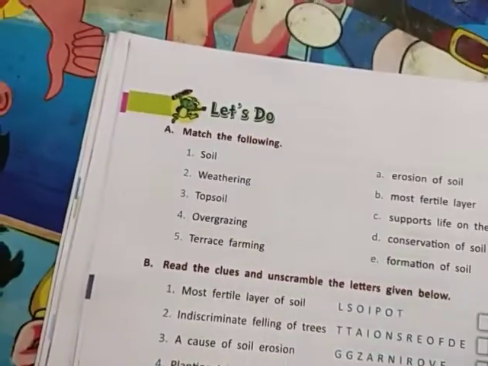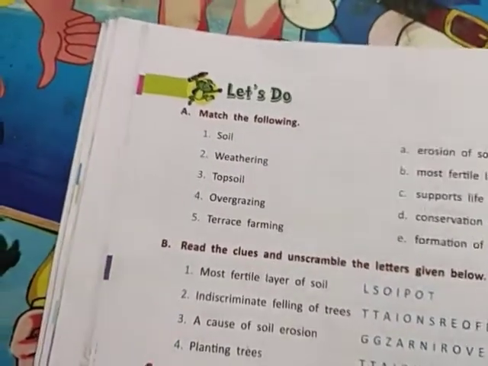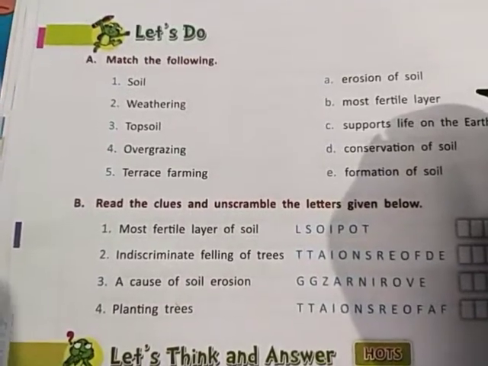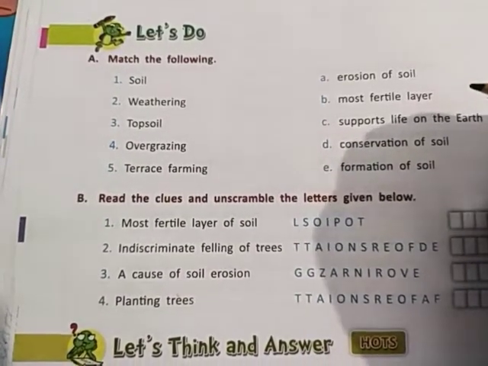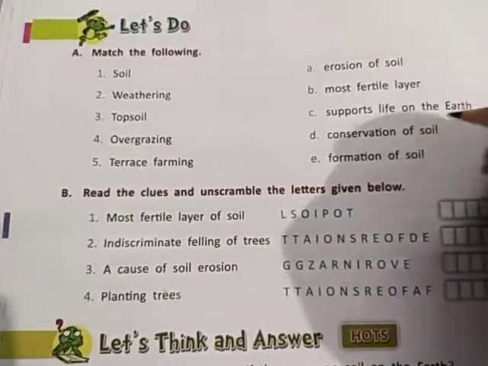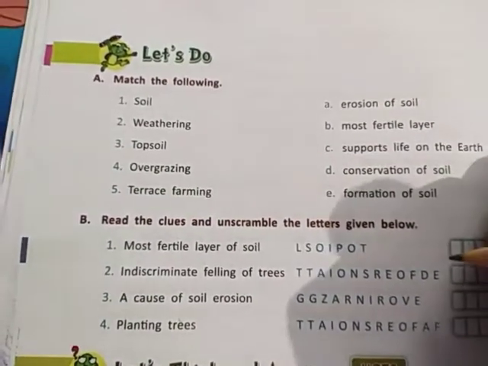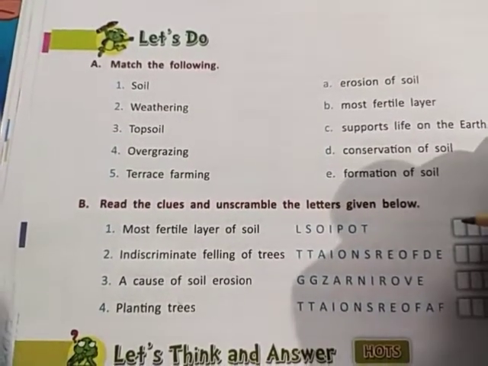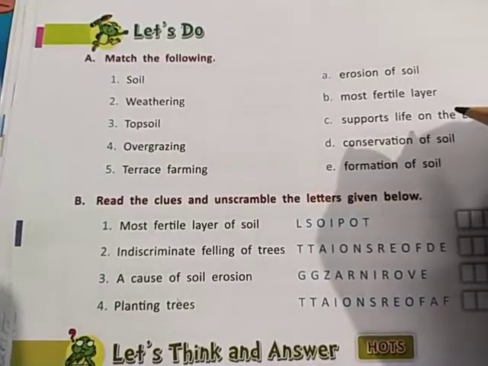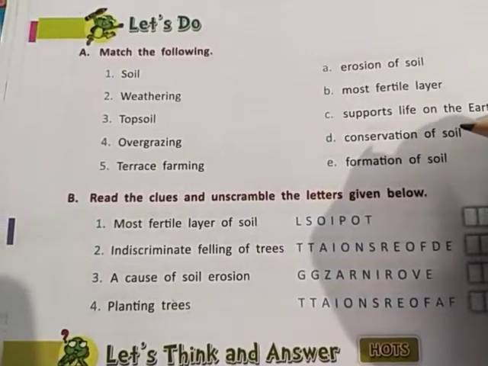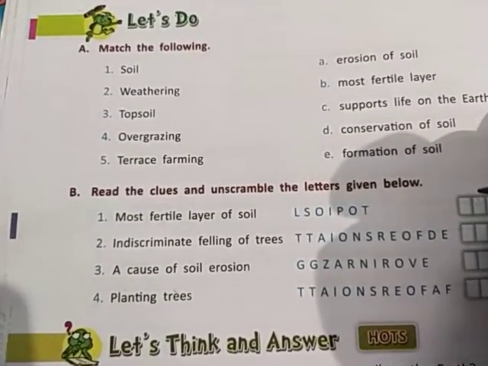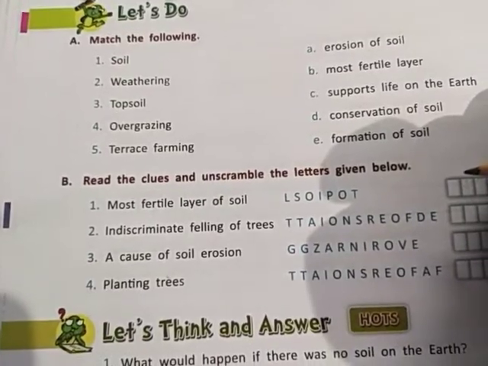Let us start with match the following, because in the question paper, fill-ups, true false, MCQs, match the following, unscramble or jumble words, small answer type questions and long answer type questions all come in your examination paper.